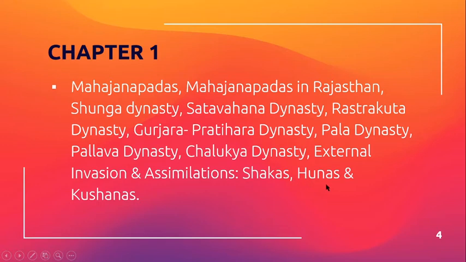These are Shakas, Huna and Kushans. ये सब जो है हमारे portion cut हो चुके हैं. So I believe in your chapter number 1 only 2 or 3 topics are there which are left. तो ये तो बहुत ही अच्छी बात हो गई. Such a lengthy chapter number 1 of your history portion, in that 80 to 90% topics have been cut. So put a big cross in front of all of these topics. We don't have to study this year.